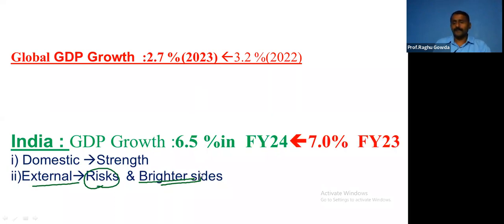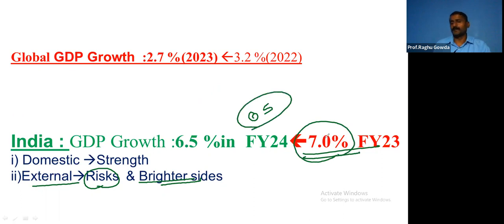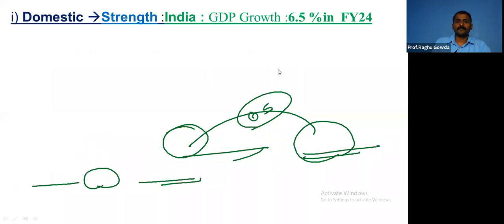So, because of this external risk, our economy is slowing down by 0.5% when compared to the previous year. The advanced estimates for the previous year are 7%, right? This will be decreasing to 6.5. Clear? Okay.